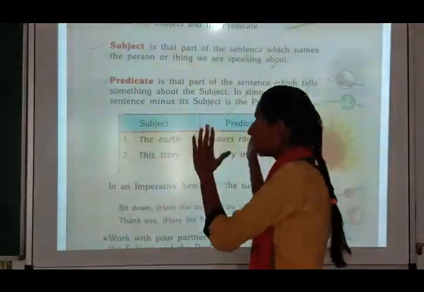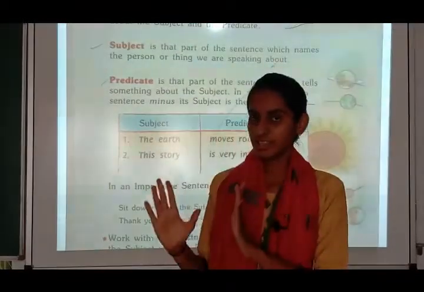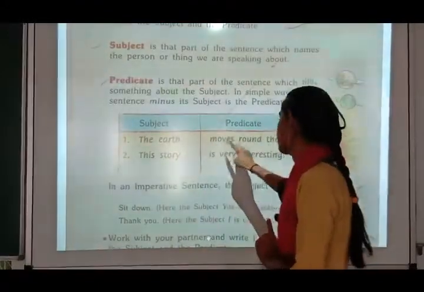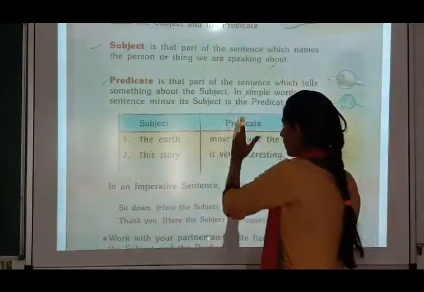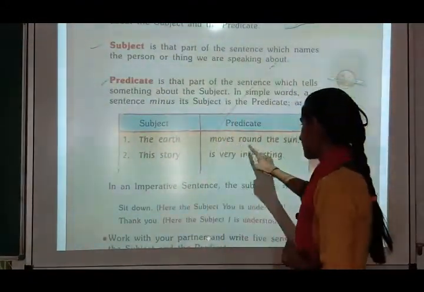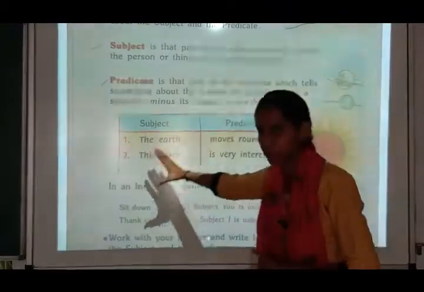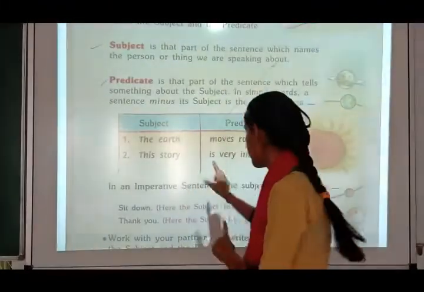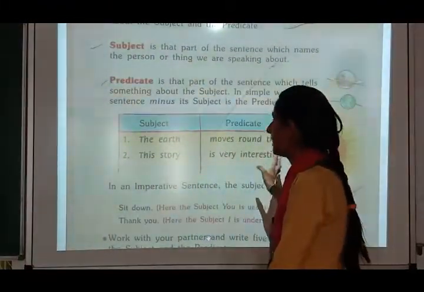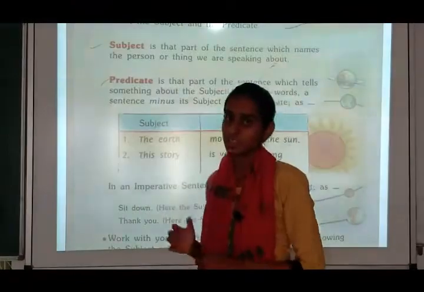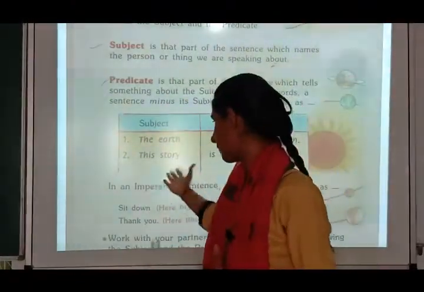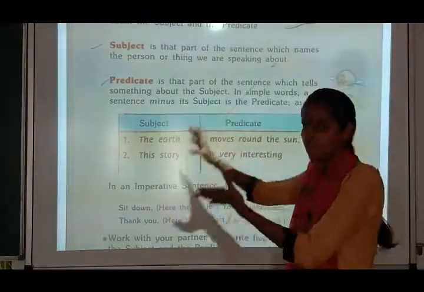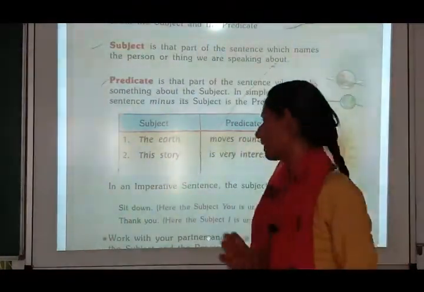Predicate means, when the earth is the subject, the predicate is telling about the earth, that is, moves round the sun. This part of the sentence is telling about the subject. Now this story is very interesting, is a predicate. It is telling about the story. It is giving us a clue about the story. If it was written this story is boring, it is telling about the story, and so it becomes a predicate.